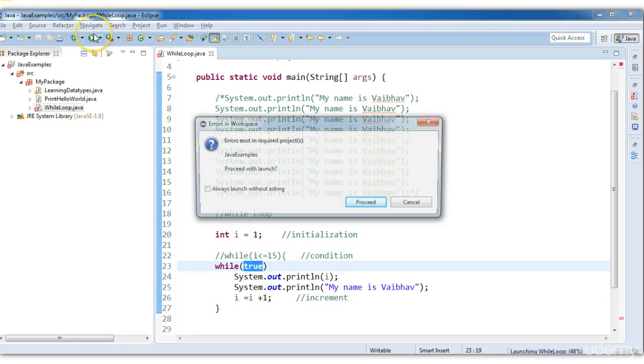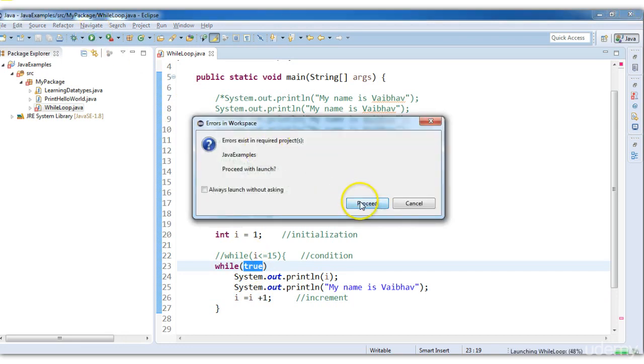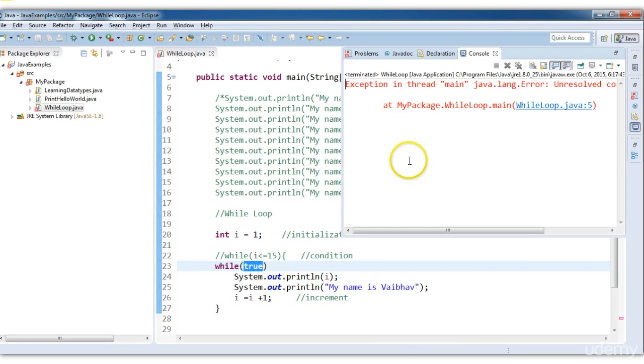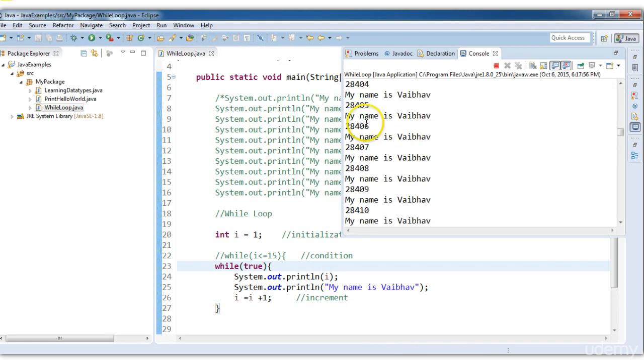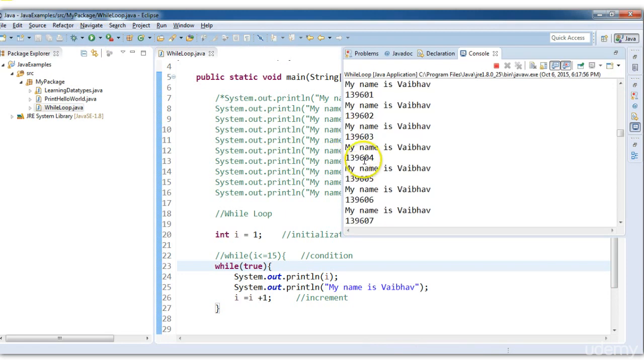Let's see if I proceed. What error has it given me? I've skipped the braces. Save this and run this. You see, infinite loop. It has gone to thousands, 9 lakhs now, and it will keep on executing.